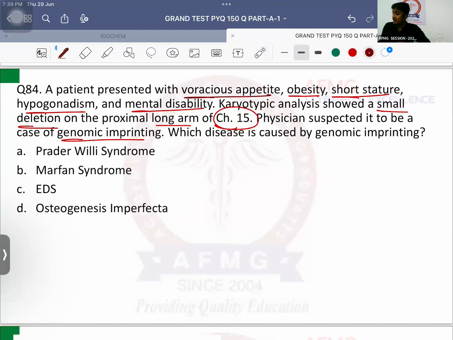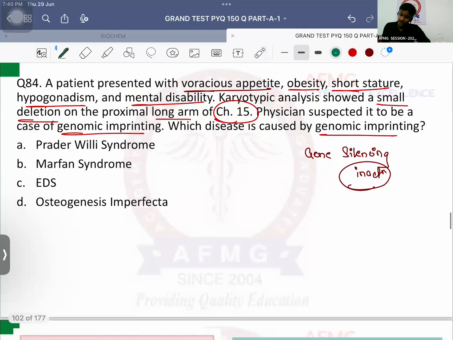ये मैंने पैथो में अच्छे से समझाया. Genomic imprinting is nothing but gene silencing, and gene silencing is nothing else but gene inactivation. मतलब एक जीन क्या हो जाती है तुम्हारी डिलीट और दूसरी जीन क्या हो जाती है inactivate या silenced. ठीक है, so that's the reason why patient develops the disease. Which disease is caused by genomic imprinting? So it is easy. Option A, Prader-Willi syndrome.